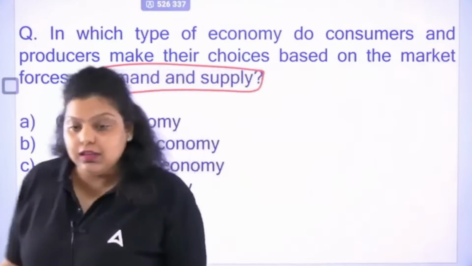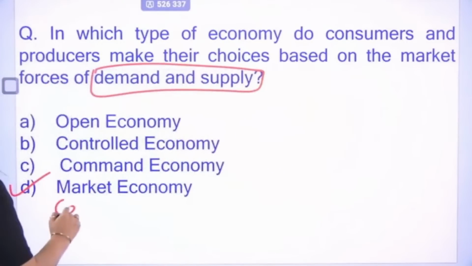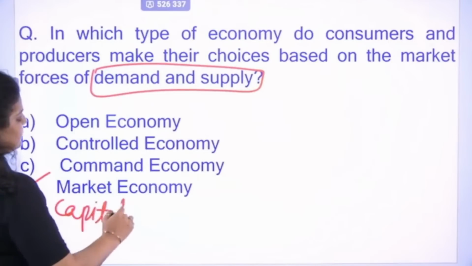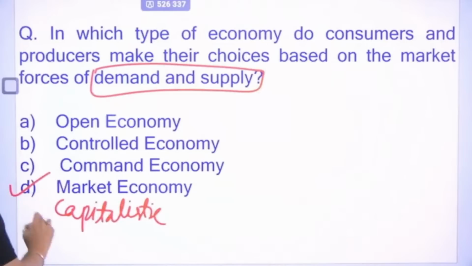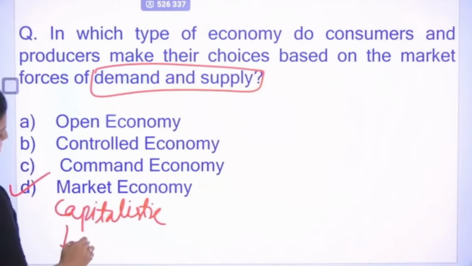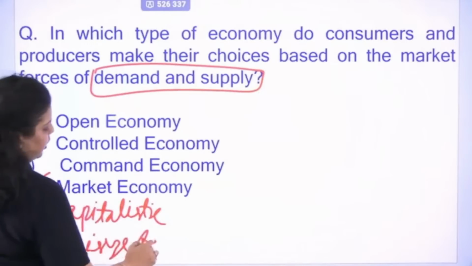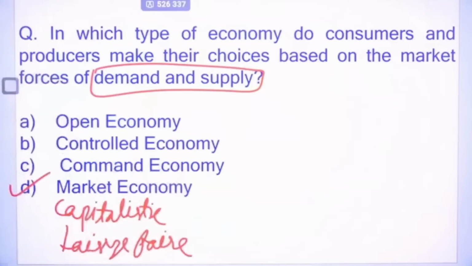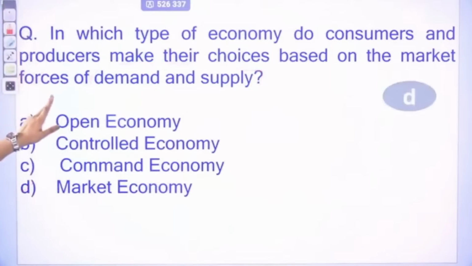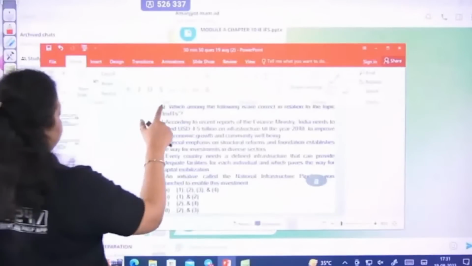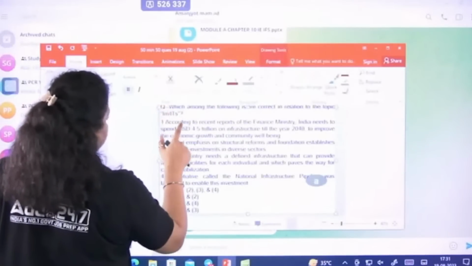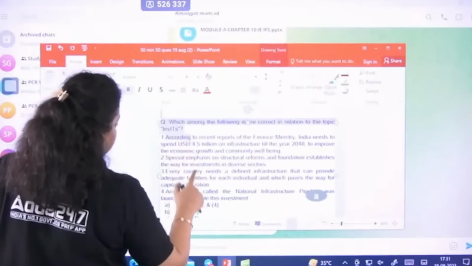So it will be capitalistic economy. And the right answer is market economy. Market economy is also known as capitalistic economy. Market economy is also known as what? It is also known as your laissez-faire economy. The economy which depends on the market forces. It will be run by the private industrialists. So the right answer will be D. Okay. Now do remember the other names of the economic system also because they will be asked. So do make sure you remember the other names of all the economic systems.